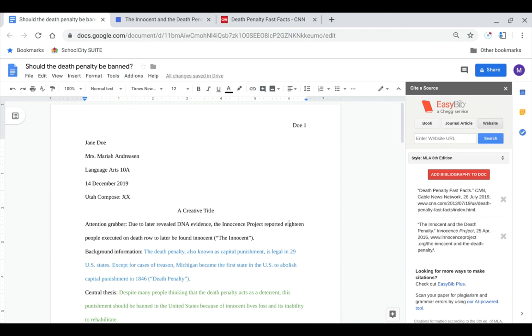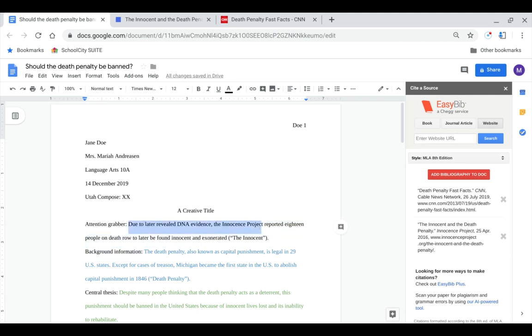One thing that I wanted to make clear is these people didn't actually get executed. The Innocence Project reported 18 people on death row to later be found innocent and exonerated. Yeah, I should watch for that. And you should watch for that whenever you're re-explaining something. Just make sure that you're being factual.